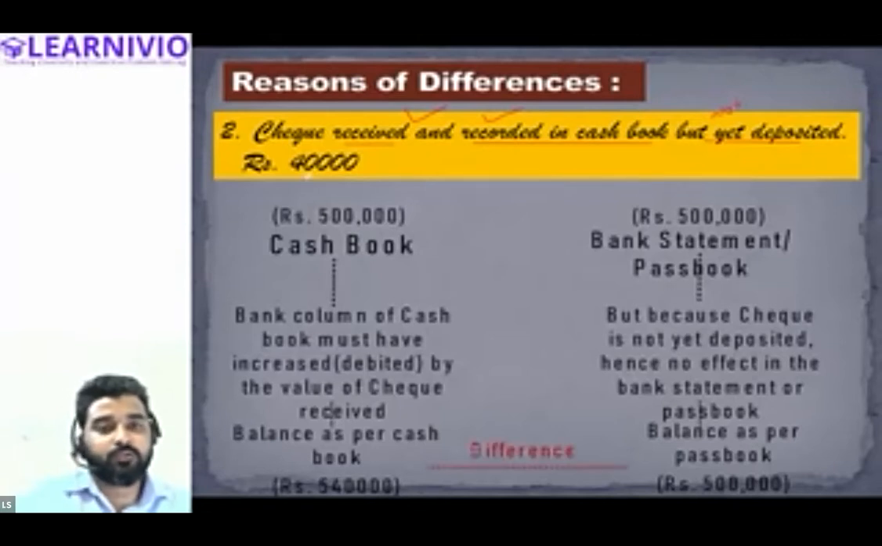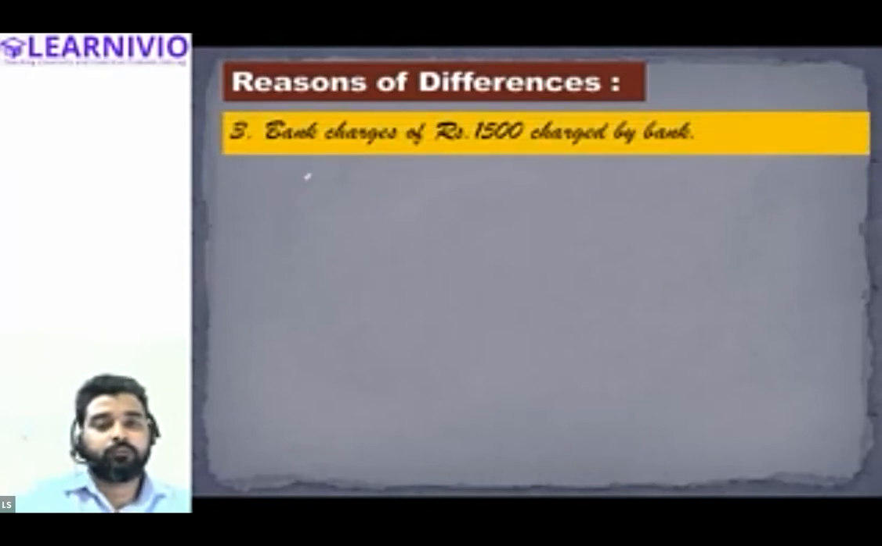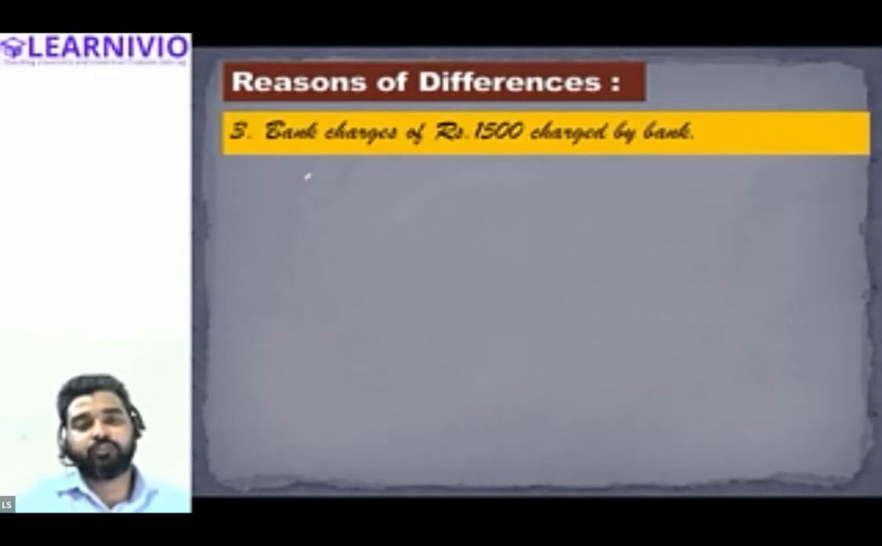Okay, let's also do a few more examples. See, bank charges of rupees 1500 charged by the bank. In case of a current account, the bank imposes certain charges on the account holder, and this charge is deducted from the bank balance maintained by the account holder. So the bank has charged 1500 rupees, and they must have deducted 1500 rupees from the bank account.